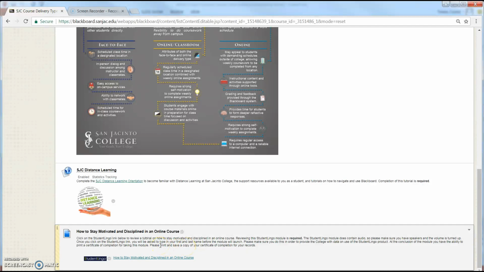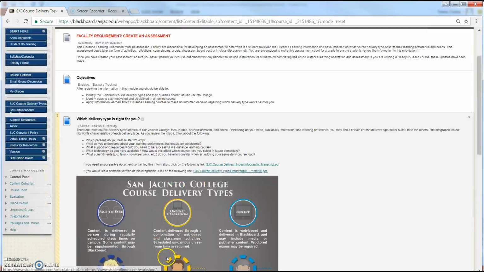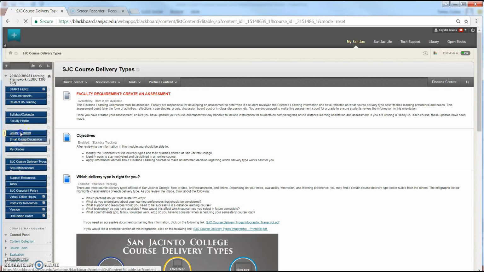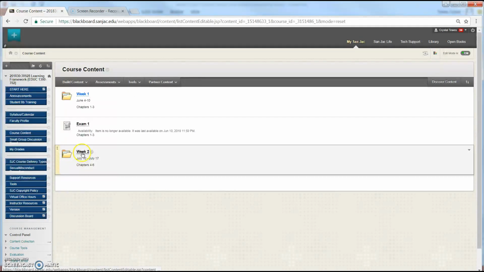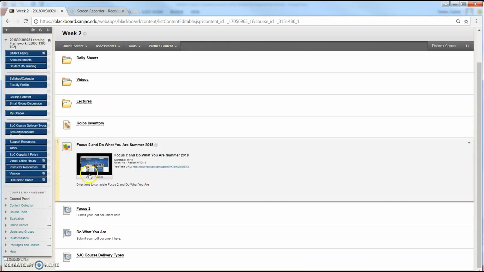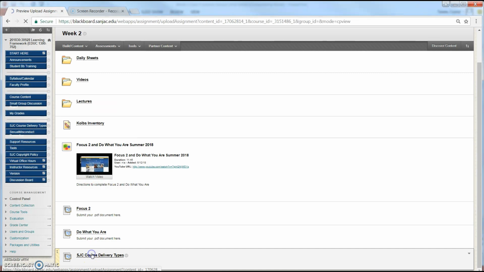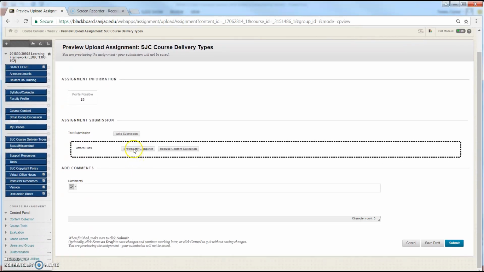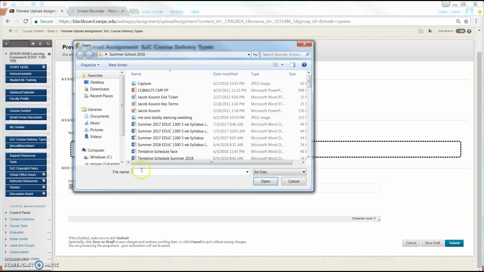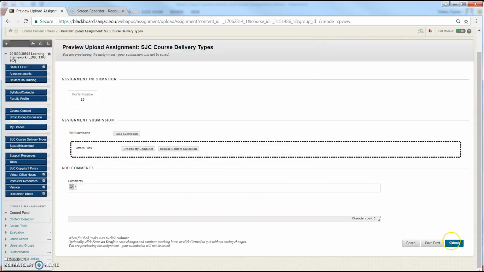Once you have saved that copy, you are then going to title it SJC Course Delivery Types. That way you know what it is. When you have completed this training, you will go back to Course Content. You will open Week 2. You will come here to SJC Course Delivery Types. You will browse your computer for that certificate that you just got, and you will open it, and then you will submit it right there. That is worth 25 points that you completed that module.